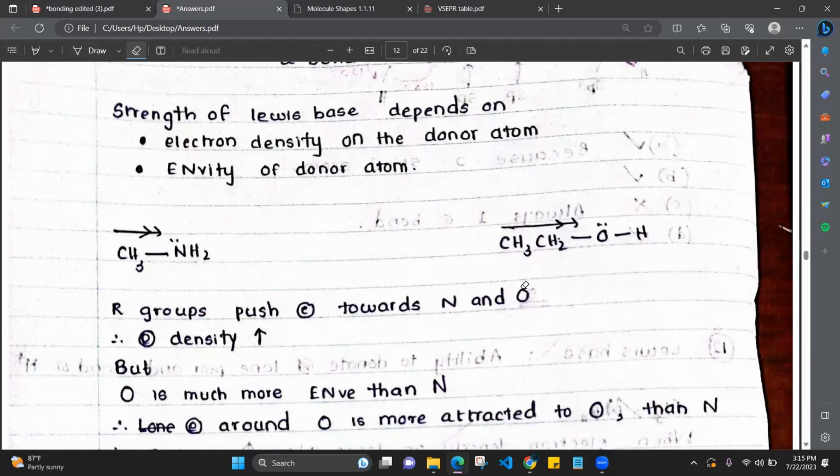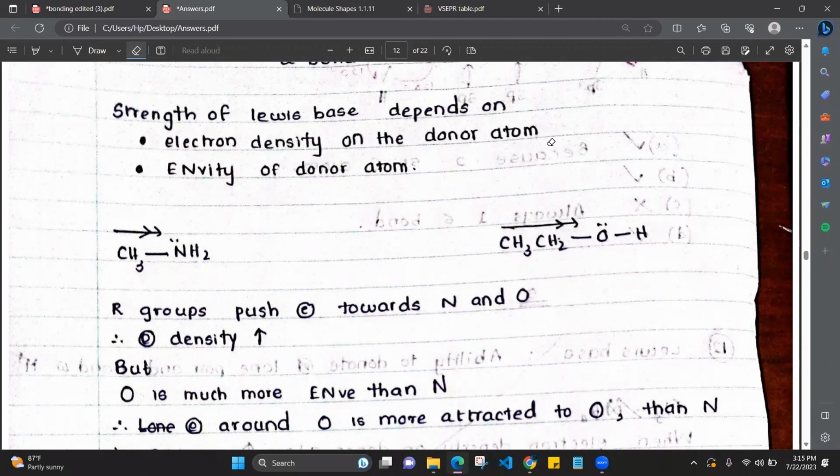Nitrogen is more electronegative. For oxygen also, the electron density is the same, because oxygen is more electronegative. The electrons of this bond and this bond will be spending more time closer towards nitrogen and oxygen. So nitrogen and oxygen will have almost the same electron density. So we can't compare the strength of the Lewis base depending on the electron density in this case.